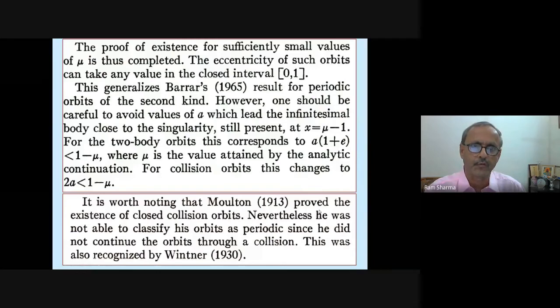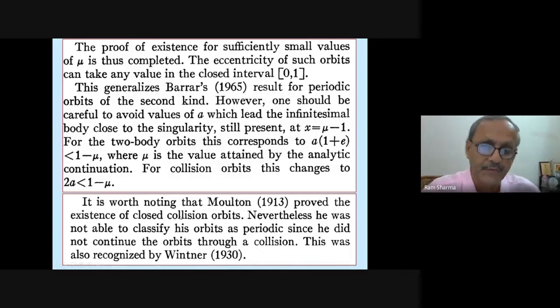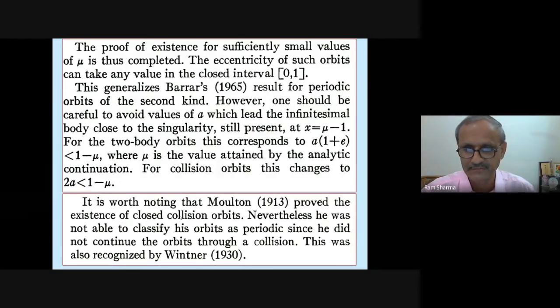However, one should be careful to avoid values of A which lead to an infinitesimal body close to the singularity. Okay, this is the condition. So it's worth noting that Moulton in 1913 proved the existence of close collision orbits. Nevertheless, he was not able to classify his orbits as periodic. See, he proved collision orbits, but he could not prove them periodic. Some collision orbits he has located, and Moulton also was a great mathematician, but he did not continue the orbits through a collision. This was also recognized by Winter. Winter also has written a textbook, where he was also another great man.